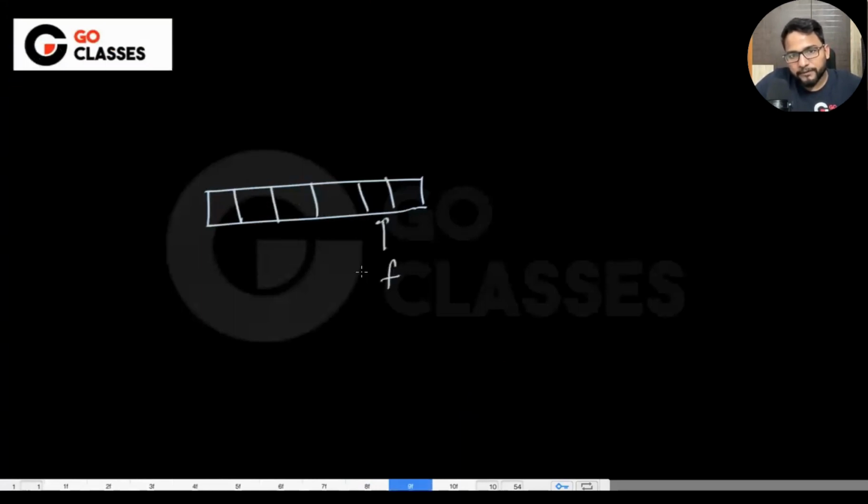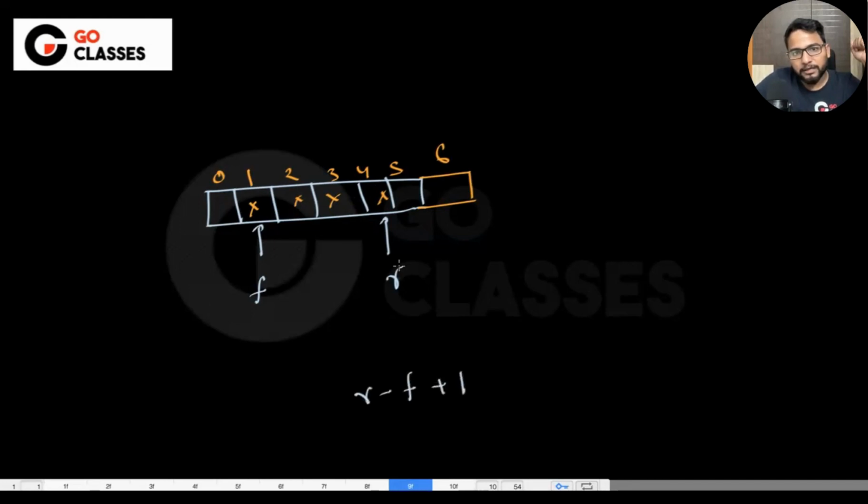Let's suppose front is here, rear is here. So how many elements are there? 4 elements. And the array indices are 0, 1, 2, 3, 4, 5. Let me make it till 6 as earlier. So basically, our answer should not depend on this 6. It should be something like R minus f plus 1, right? 4 minus 1 is 3, plus 1 is 4. So R minus f plus 1 should be the answer.